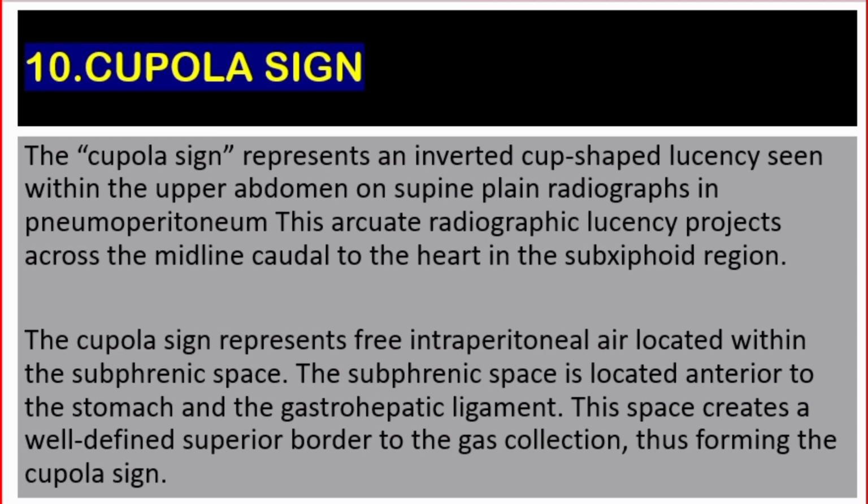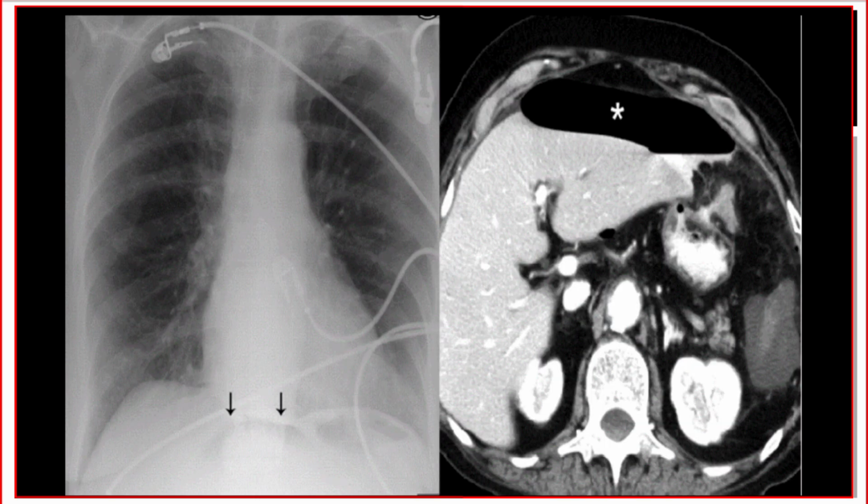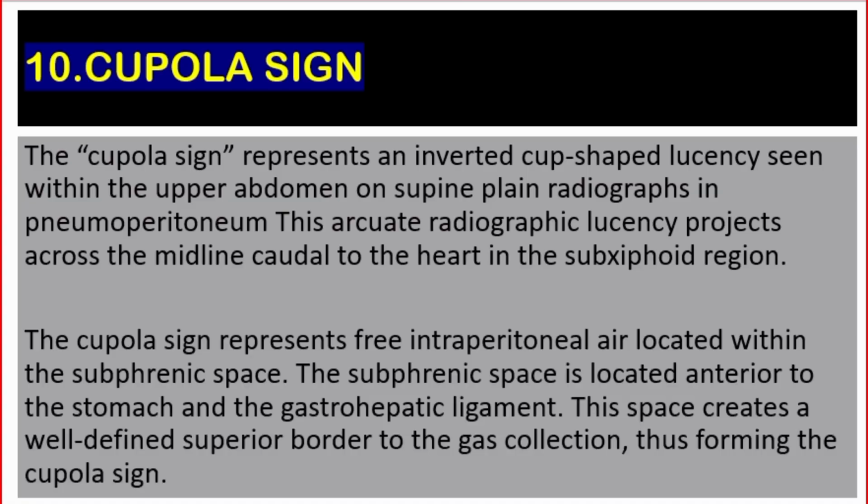Number 10. The cupola sign. This sign represents an inverted cup-shaped lucency seen within the upper abdomen on supine plain radiographs in pneumoperitoneum. This arcuate radiographic lucency projects across the midline caudal to the heart in the subxiphoid region. The cupola sign represents free intraperitoneal air located within the subpulmonic space.